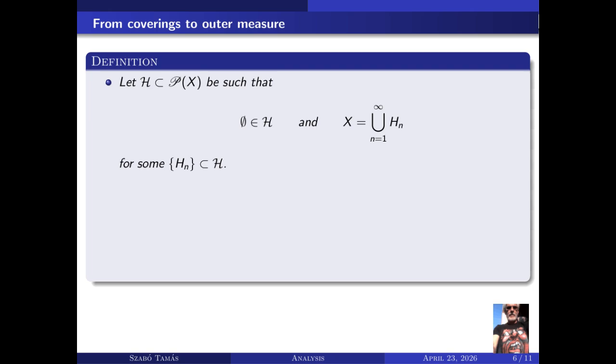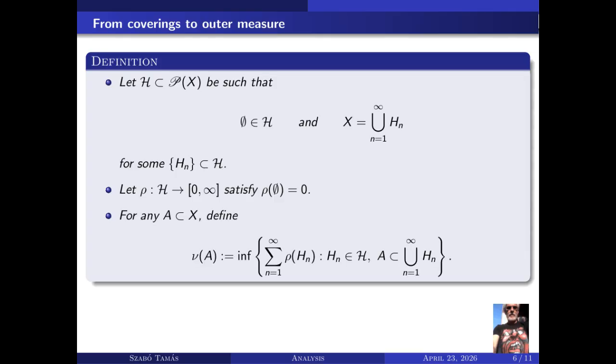Let H be a collection of subsets of X such that the empty set belongs to H, and X can be covered by countably many sets from H. Let ρ be a function from H into the interval [0, ∞], and assume that ρ(∅) = 0.